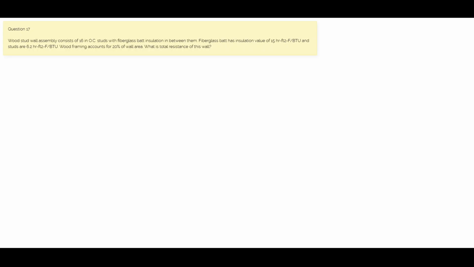So let's map this question out. We have wood studs that are about 16 inches on center. So the distance between the center of these studs is 16 inches. The R value of your fiberglass between these studs equals R15, and the wood stud itself is R6.2.